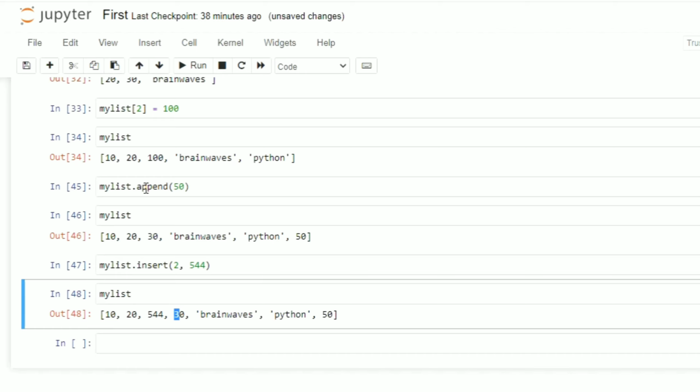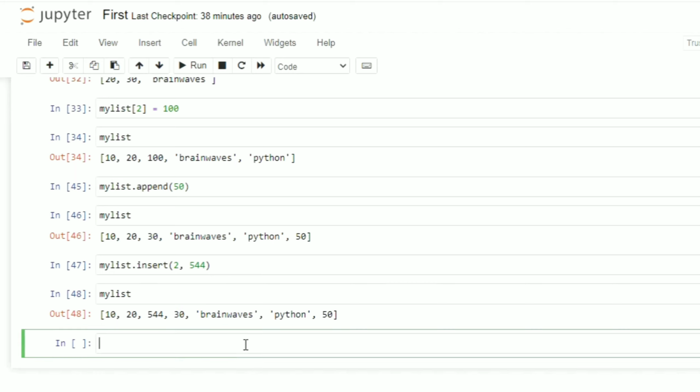So this is the difference between insert and append. Append will append the value at the end, and insert will insert the value at whatever the index you are specifying. Okay, now let me talk about the nesting of the list.